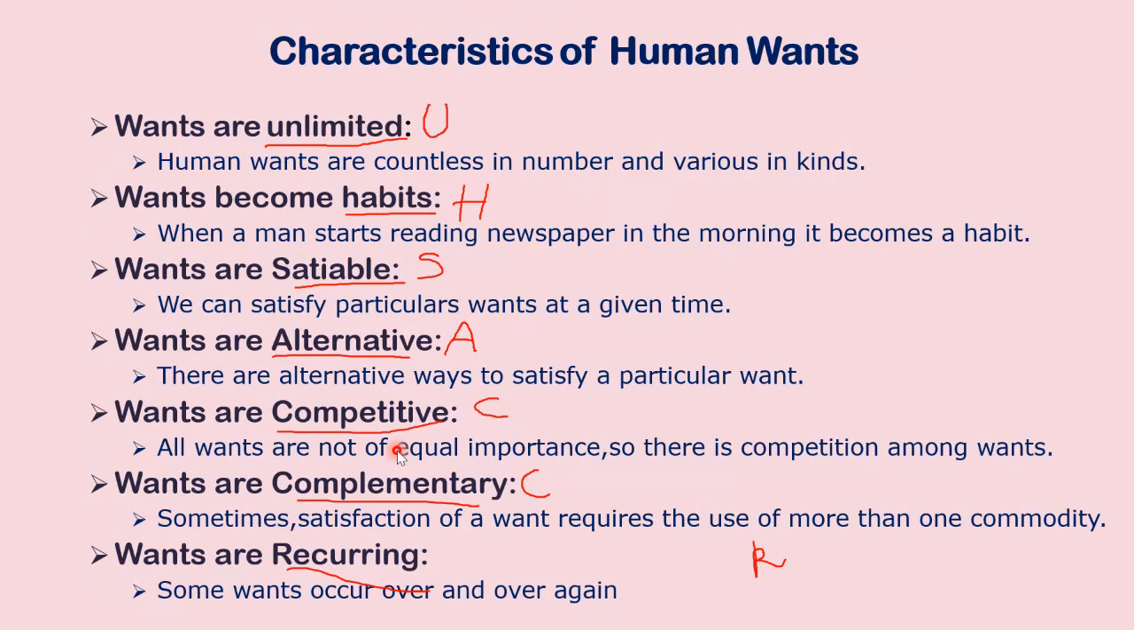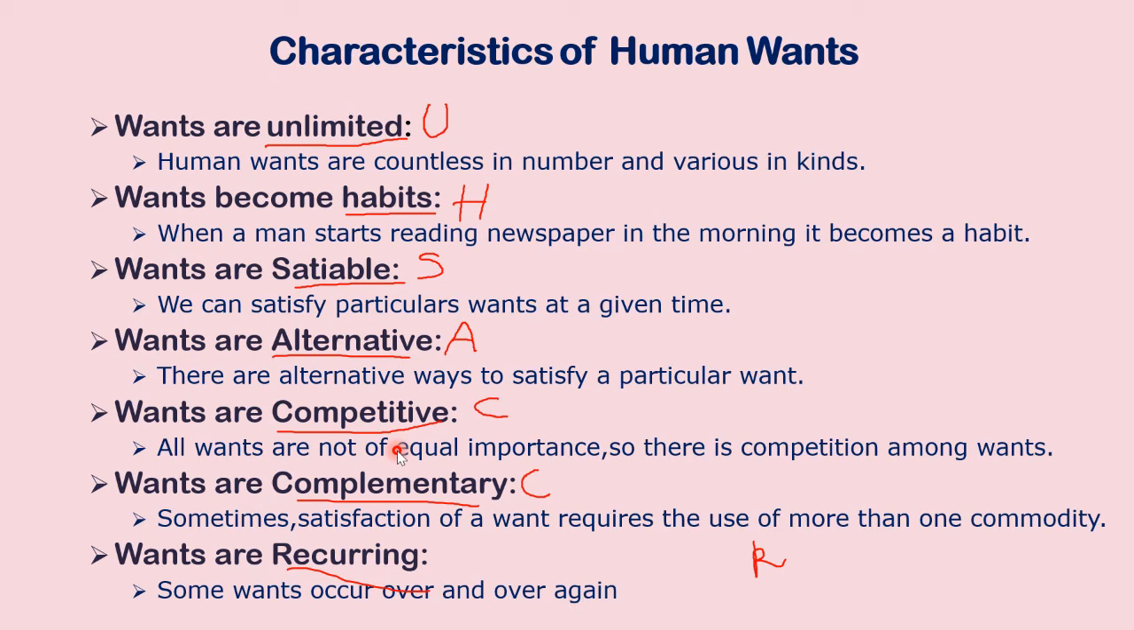Wants are competitive. So what happens immediately when you go to the canteen? You just make a ranking. Oh, first let me have ice cream. Then I will have vada. Then I will have soft drink. Immediately you give a ranking for the wants and you select the most urgent want.